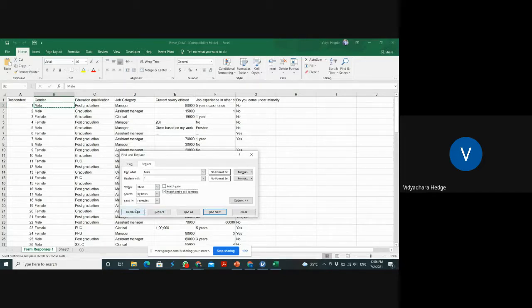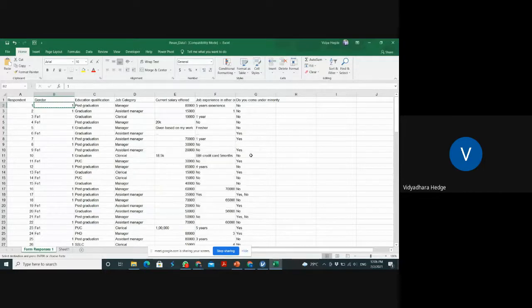Let me first do it without that. Replace all. See, wherever male is there, all will be changed. So I don't want to code like this. Can you observe here? This also contains the word male. So default Excel will change it, and everything will be converted to one.